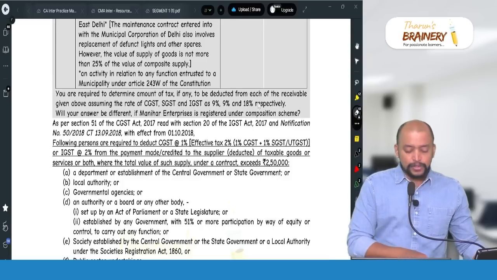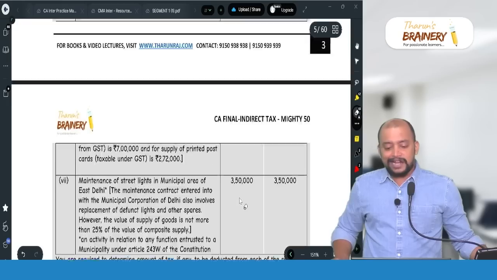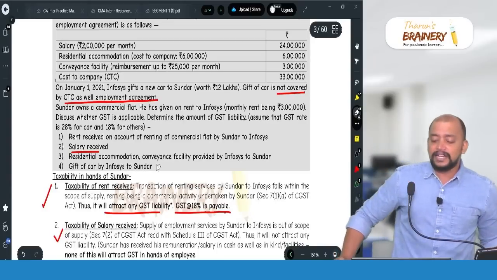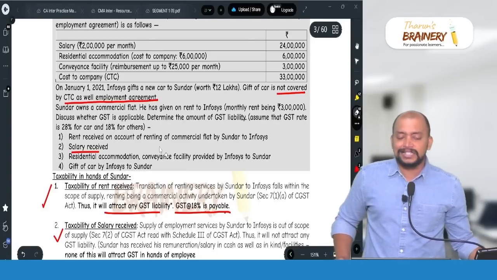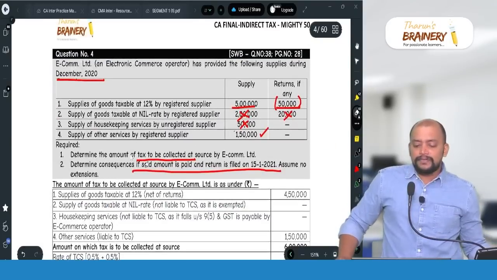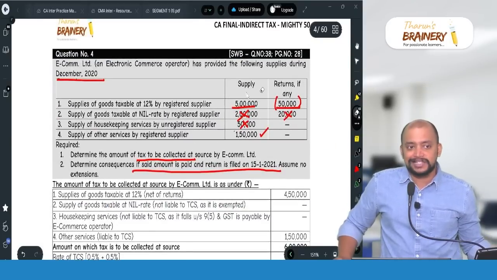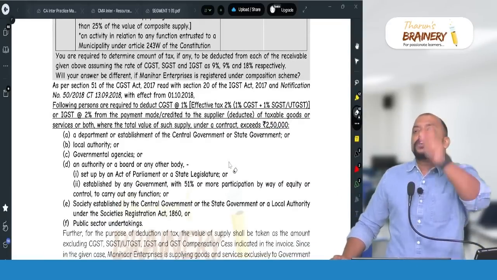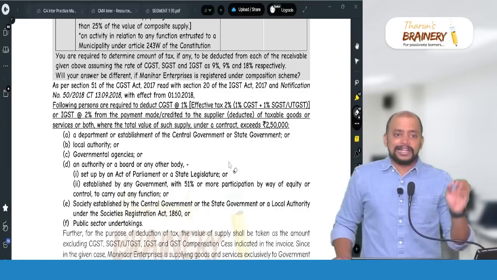For example, in that Sundar, HR of a company, etc., there the rate is given as 18. They did not give any breakup of CGST, SGST like that. So we did not take it. Again, here also we don't have any information about intrastate, interstate, etc. That's why we took 1%. But here, whenever we see this, we should also interpret whether it is intrastate or interstate.